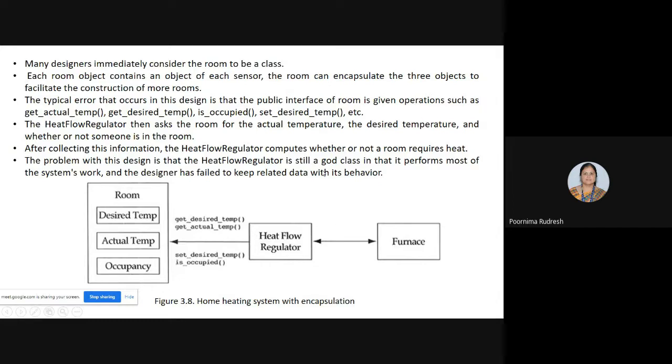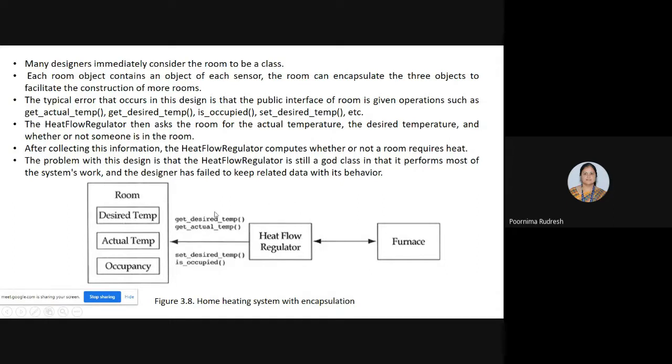Once again, even if you follow this design, it leads to a guard class problem. Why? Because the guard class is created again, the heat flow regulator, and it is performing most of the computation or most of the work.